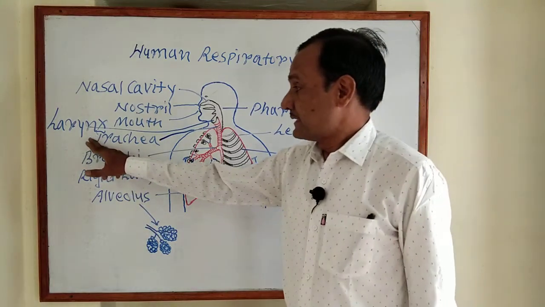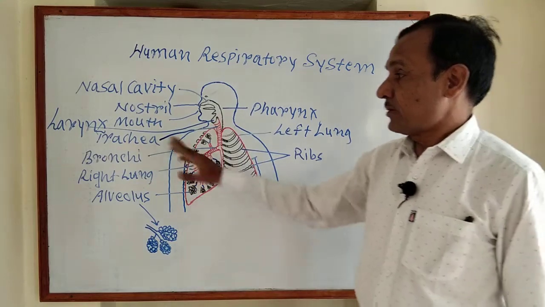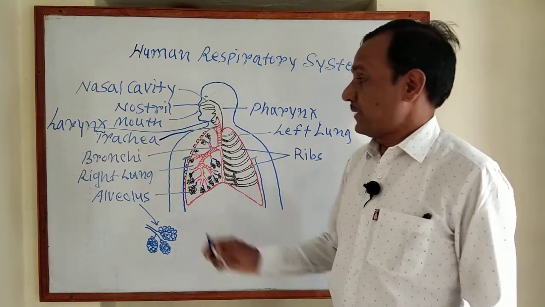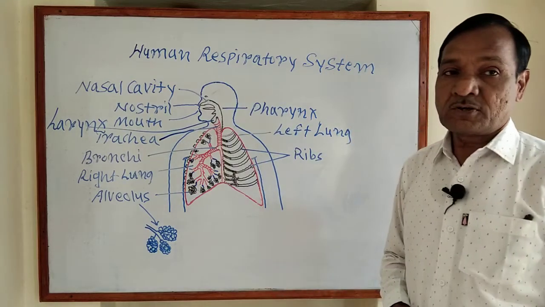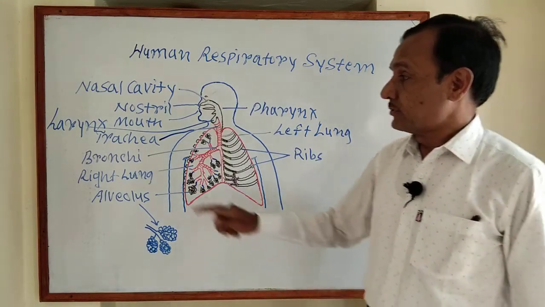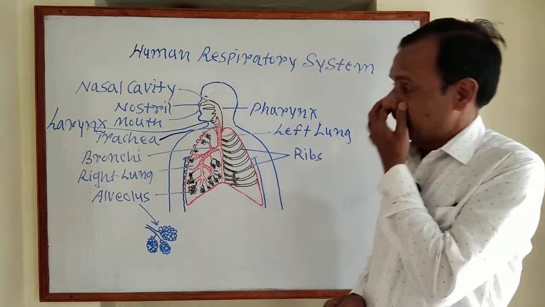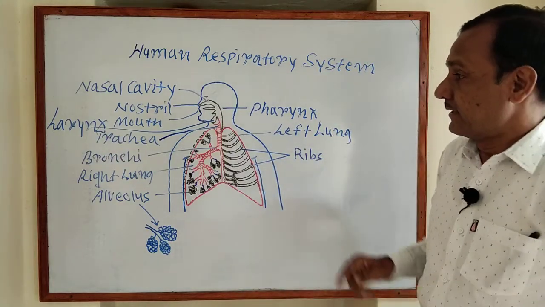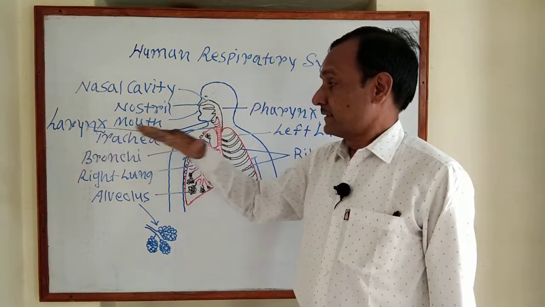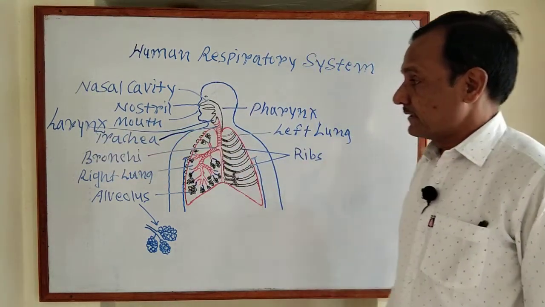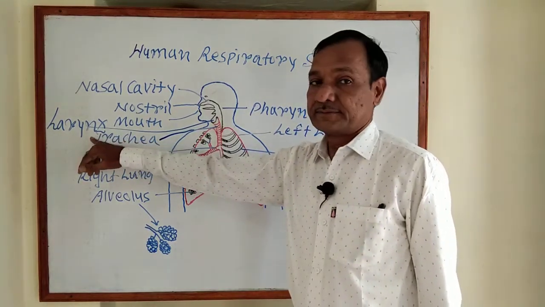It produces sound by the passage of air between the vocal cords, and modulation is created by the tongue, teeth, lips, and the nasal cavity.